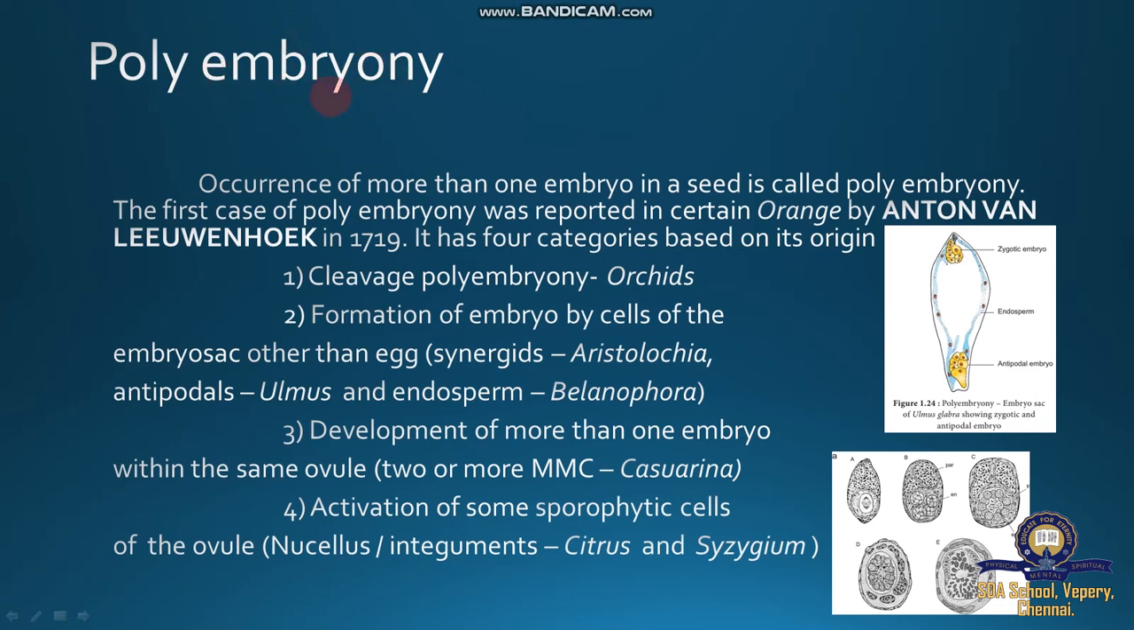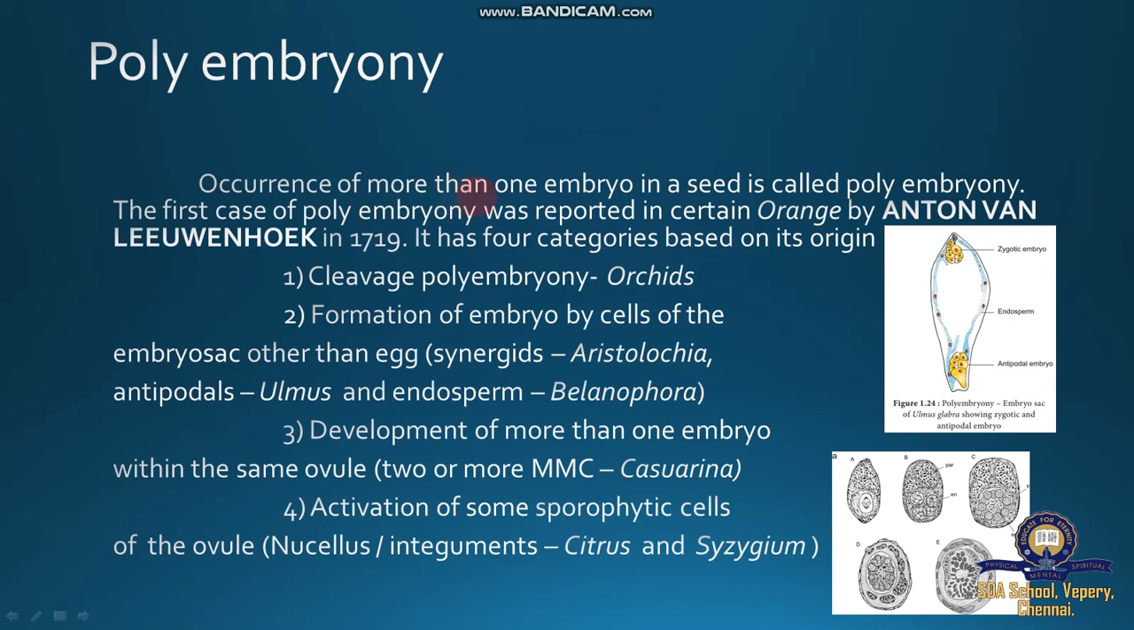Polyembryony: we know single embryo, and poly means many. If you look at brinjal, pomegranate and custard apple, a lot of seeds are developed. Here there is only one seed or only one embryo, then two, 4, 8 and many. Successive divisions lead to the development of many embryos. So the occurrence of more than one embryo in a seed is called polyembryony.